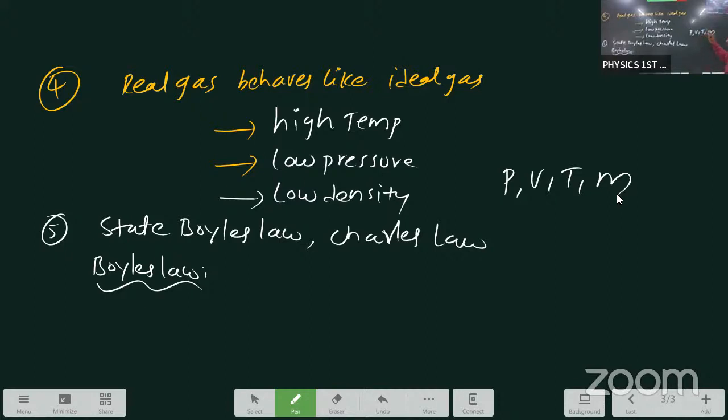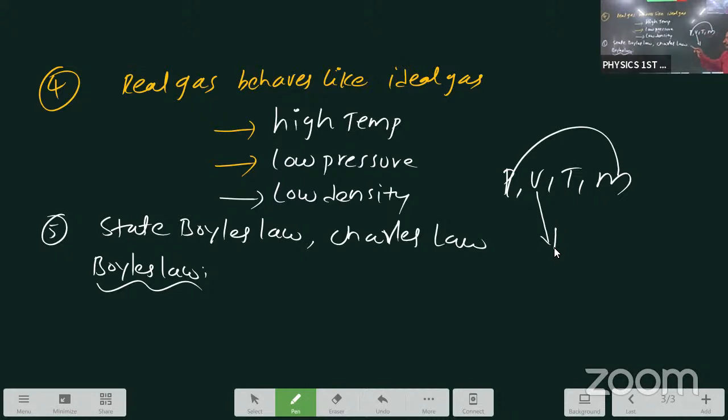Pressure, volume, temperature, mass: at a time, use 4 different terms. Pressure of the given mass of the gas is inversely proportional to volume at constant temperature. This statement is somewhat enlarged. That's why you go shortcut.